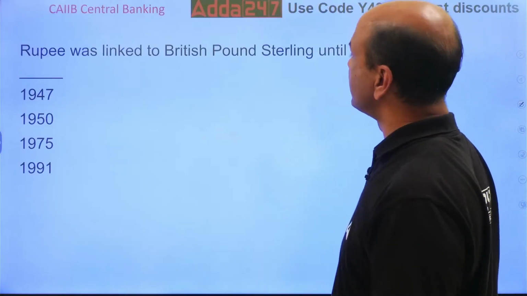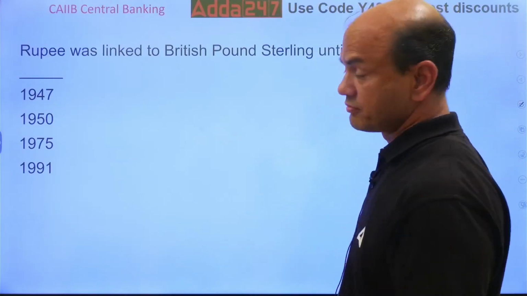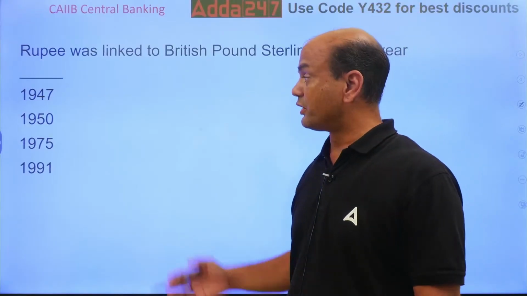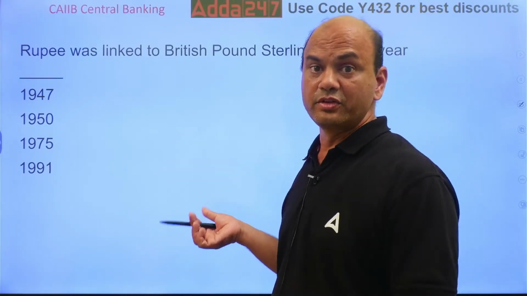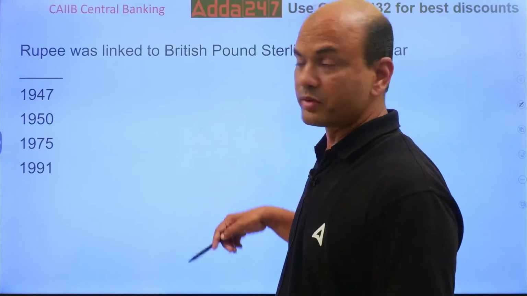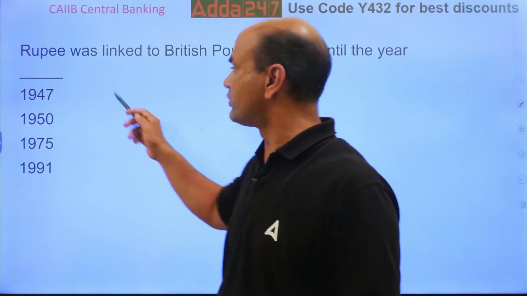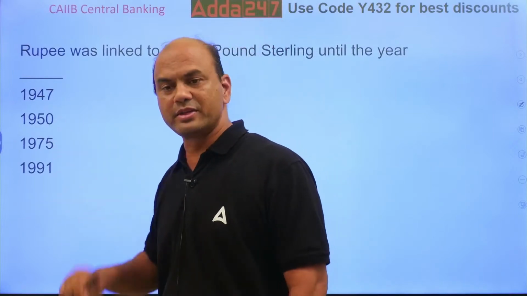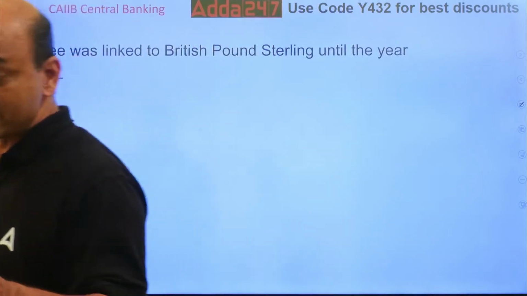Rupee was linked to the British pound sterling until the year. Very important, and you will be amazed. You will be surprised to know the answer. Rupee was linked to British pound until the year 1947, 50, 75, 91. You will be surprised, really surprised.